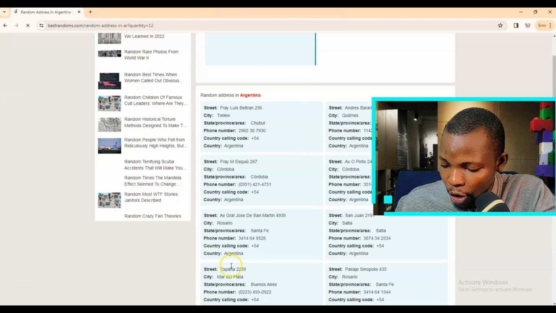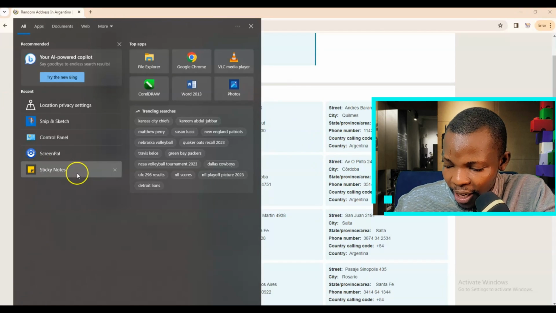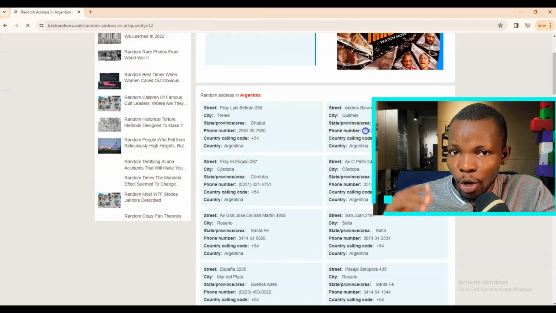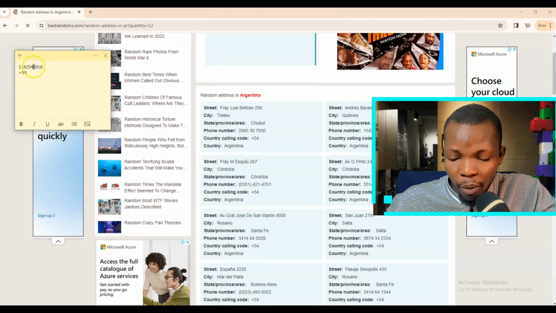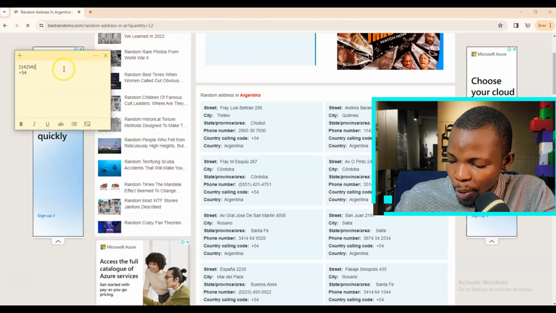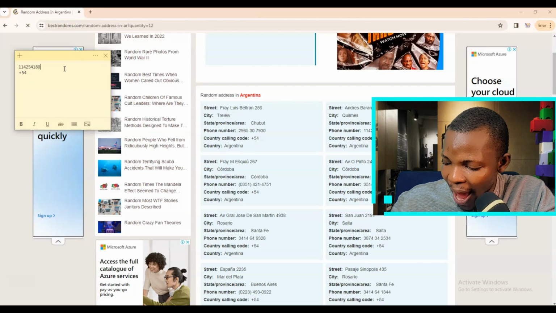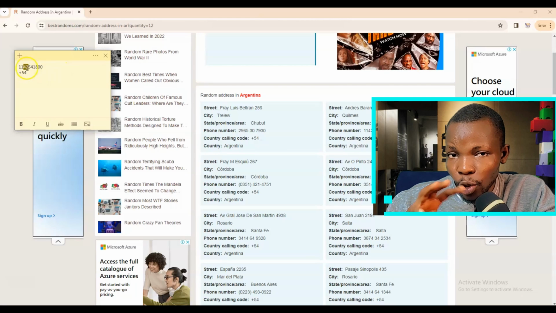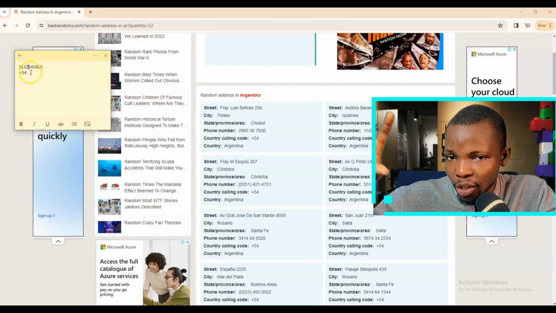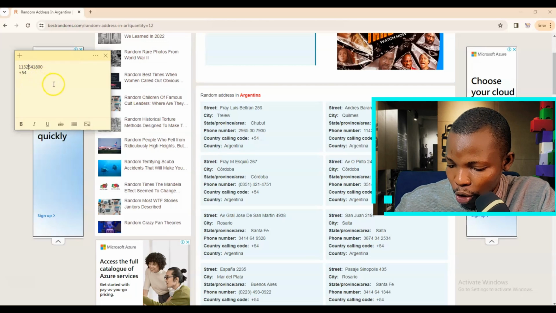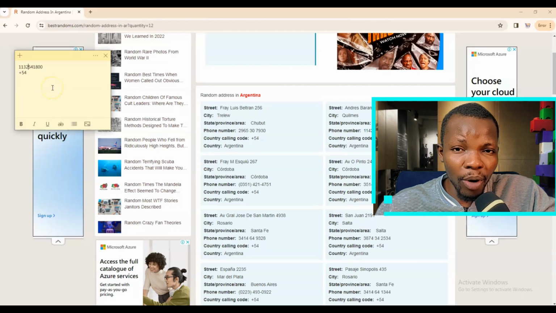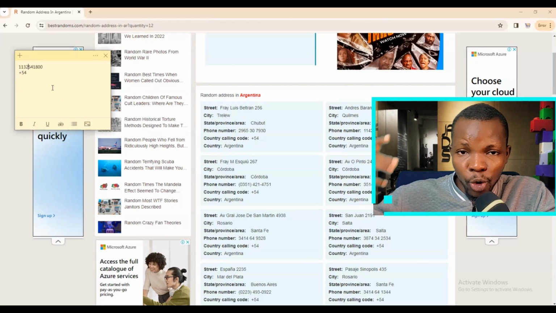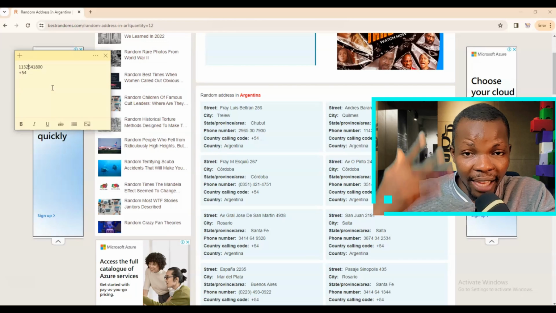We need to copy the phone number from Buenos Aires, then open your sticky note and your notepad and just paste it there. Now there's this simple trick I want you to perform. All you have to do is to interchange the digits or edit the number. You can just do it like I'm doing it right now, just to make sure that the number is not the same as the number that was copied. All right. So once you are done with that, take note of the country code. This information is very important, as this is going to help us during the process of actually setting up our PayPal account.